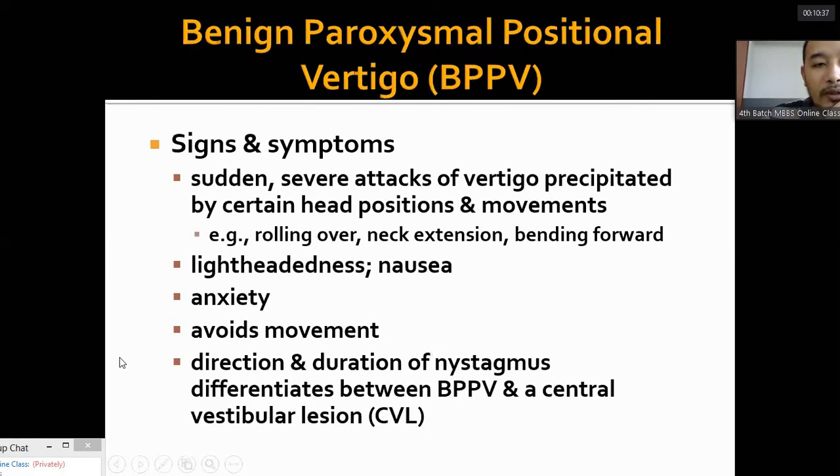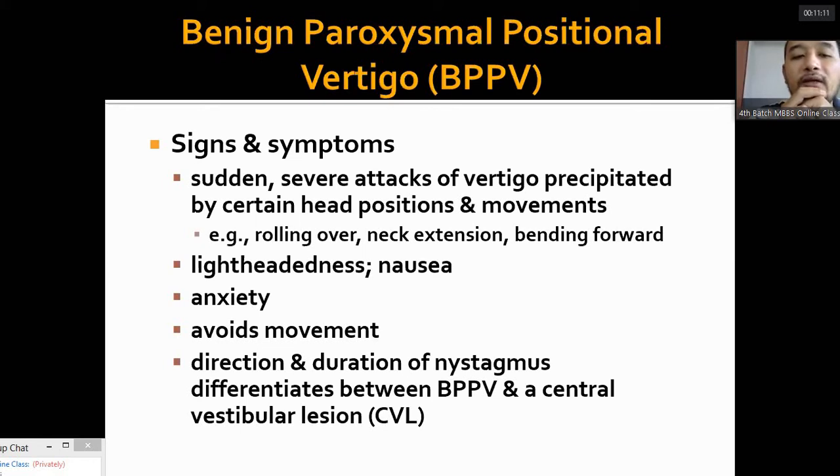Now, BPPV signs and symptoms. The typical signs and symptoms of BPPV, benign paroxysmal positional vertigo: there are sudden, severe attacks of vertigo, precipitated by certain head positions and movements. Examples: rolling over, neck extension, bending forward. These movements trigger an acute, severe attack of vertigo that lasts for just a few seconds.